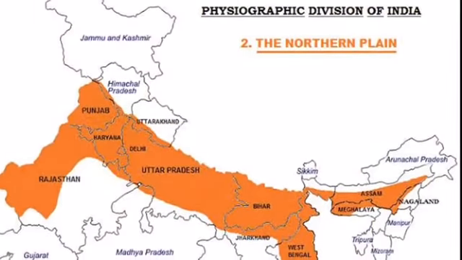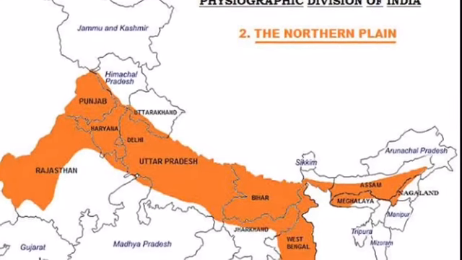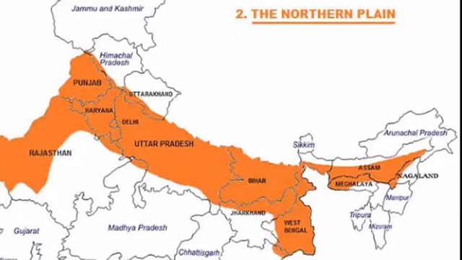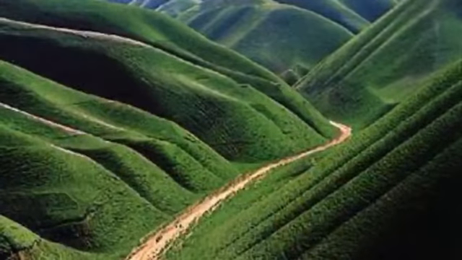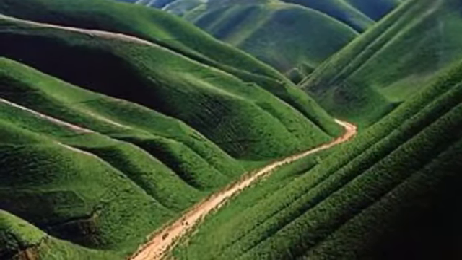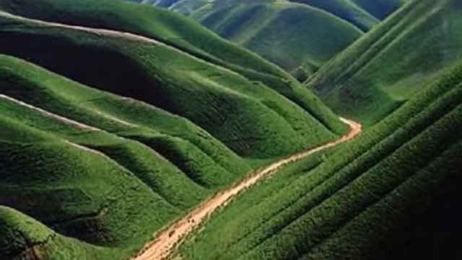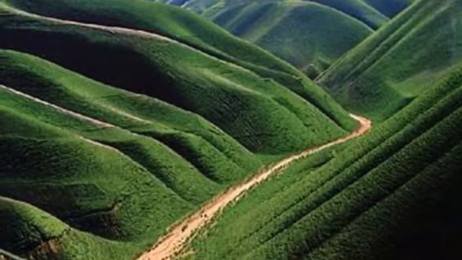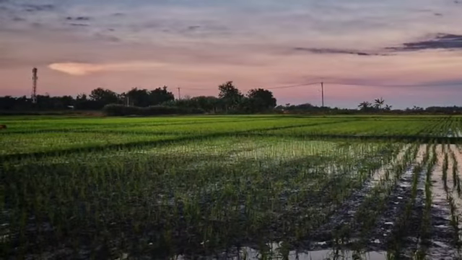Let's move on to the northern plains. The northern plains lie to the south of the Himalayas. These extend from Punjab in the west to Assam in the east. The northern plains are formed by 3 Himalayan rivers, Indus, Ganga and Brahmaputra. The plains cover almost the whole of Punjab, Haryana, Uttar Pradesh, West Bengal, Delhi, parts of Bihar and Assam.